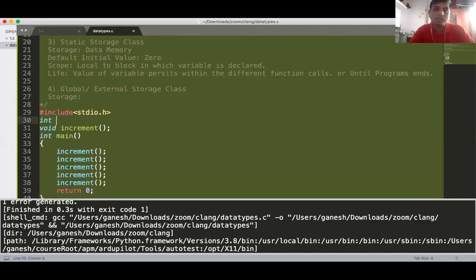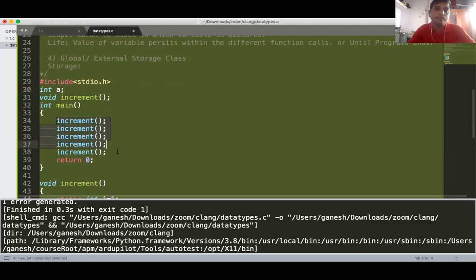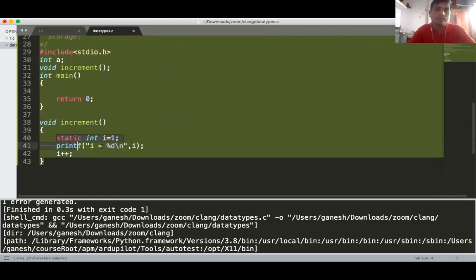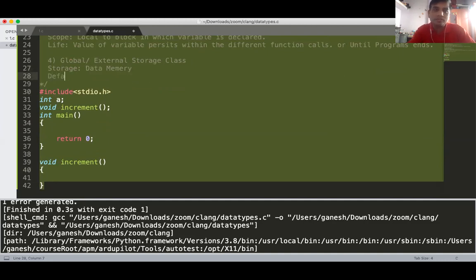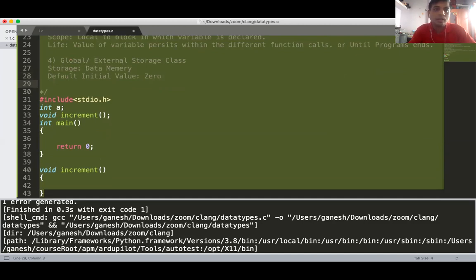External variable means you declared that variable here, integer a. If you declare that variable outside any function, then the storage class of that variable is external or global. What is the storage? Data memory. Yes, very simple. If it is a data memory, what is the default initial value? 0. Initial value is 0.